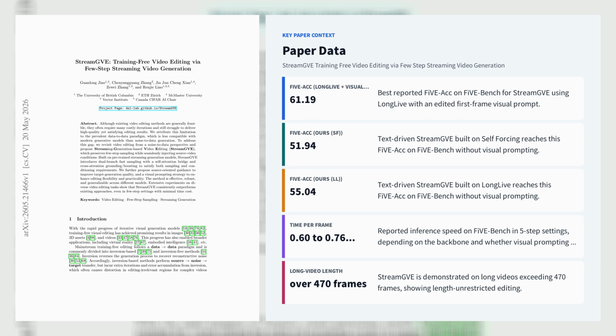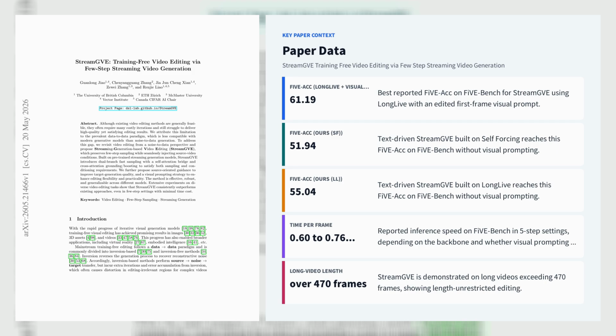For precise edit localization, StreamGVE derives masks from cross-attention grounding using foreground-background attention differences over trigger words, and then applies cross-attention boosting with a tunable strength omega to amplify edits only inside masked regions. It also adds source-oriented guidance, which corrects stochastic drift in editing irrelevant regions by projecting source branch velocity error onto the target branch, and an optional visual prompting mode that uses an edited first frame for finer control.